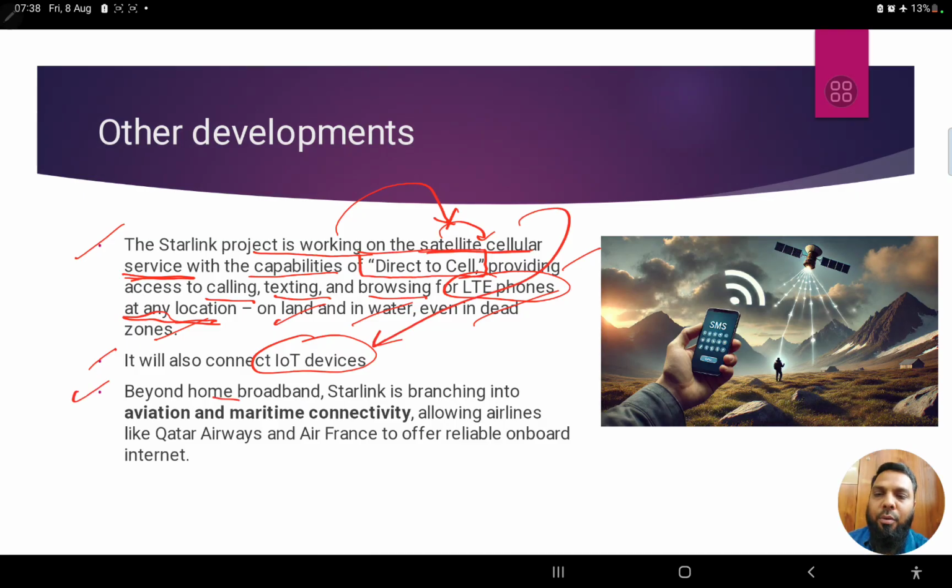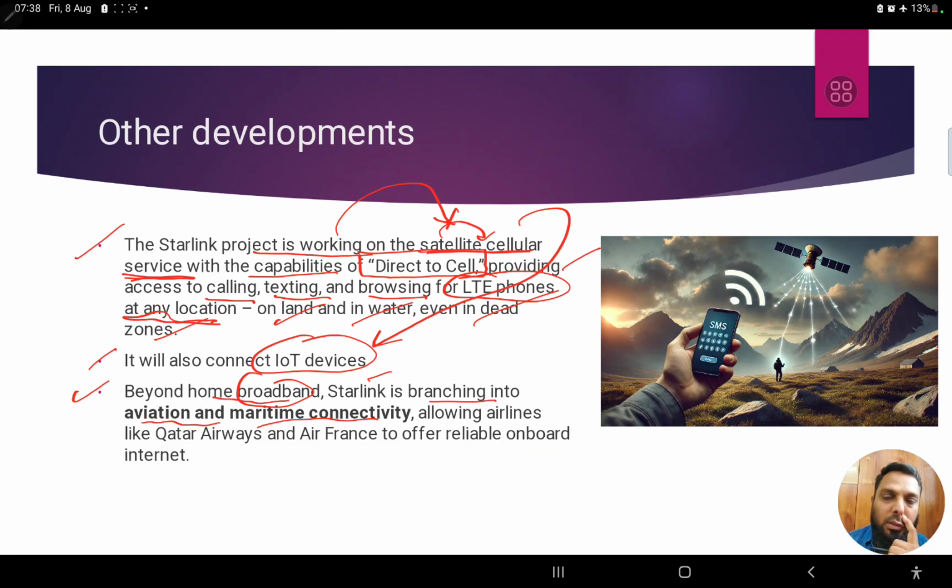Then beyond home broadband connectivity, Starlink is also branching into something called aviation and maritime connectivity. Like whenever we travel in flights, we don't have any cellular connectivity. We cannot make calls from a plane, right?